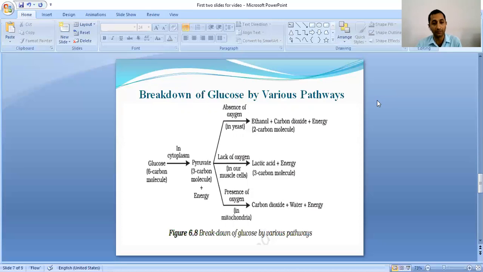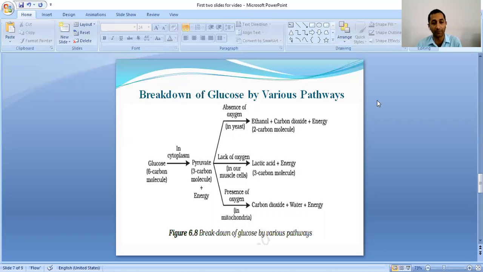Now, further, as we have discussed, the fate of pyruvate depends on the organism, or we can say on the presence or absence of oxygen. In the absence of oxygen, like for example in yeast, this pyruvate gets further broken down in the cytoplasm only, and here ethyl alcohol or ethanol, which contains 2 carbon atoms, is synthesized. Along with this, a molecule of carbon dioxide and some quantity of energy is also produced.